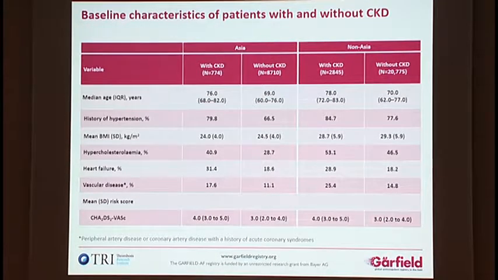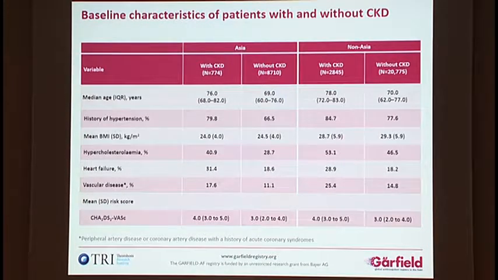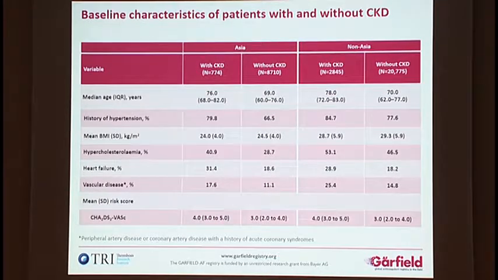Looking at the baseline characteristics of patients with or without CKD, just like diabetes, we observed almost similar findings: patients with CKD, compared to non-CKD patients, had more risk factors like hypertension, hypercholesterolemia, heart failure, and vascular disease, and the CHADS-VASc score was also higher in CKD patients. Similar to diabetes, non-Asian patients with CKD, compared to CKD patients in Asia, again had higher risks like hypertension, heart failure, and vascular disease.